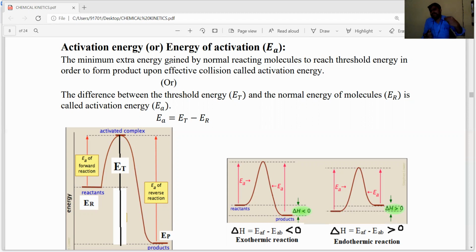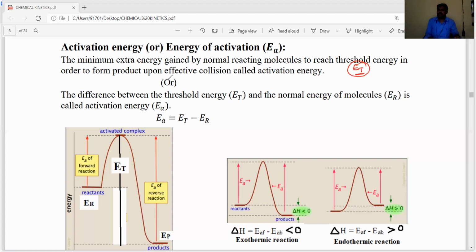Otherwise, we have to provide some external energy. That external energy is absorbed by the reactant molecules. Then they undergo collisions, and they reach the threshold energy state. So the minimum amount of extra energy required for the normal reactant molecules to reach the threshold energy state, to reach the ET state, is known as